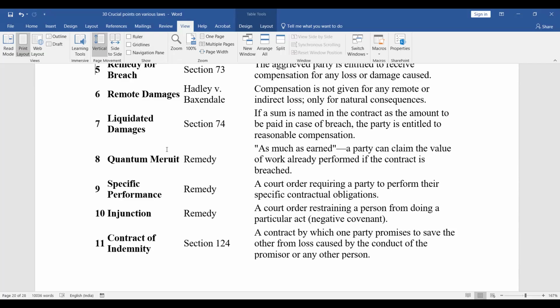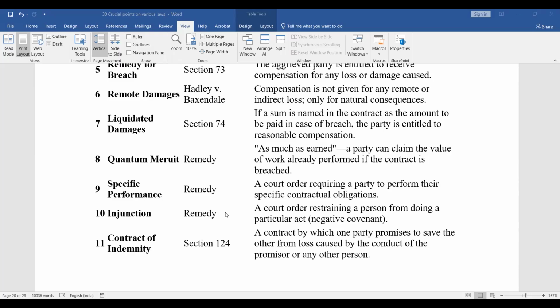Now, what is an example of an injunction? Suppose a singer has entered into a contract that he will be performing at your function, but he refuses to perform. He says, I am not available. But you come to know that he is performing at some other place. Now an injunction order can be obtained. The court order will say that you cannot perform at any other function if you are not performing at this function for which you had already agreed. So this is the meaning of injunction.